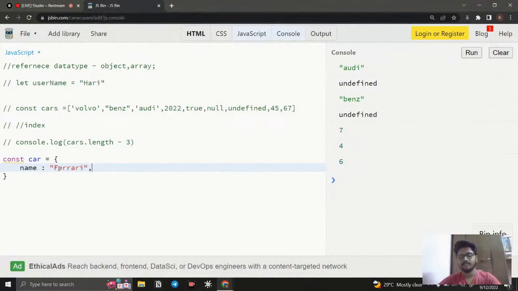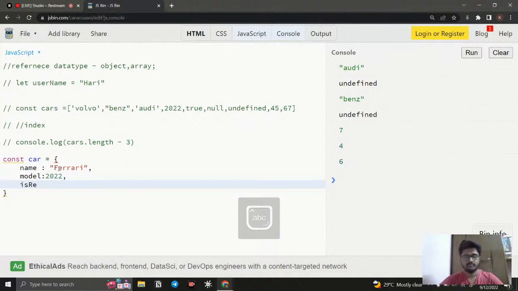And for the next you need to give a comma, and you can go with the next thing, for example model, and I say 2022. And next is registered, and we can say false, boolean, like this.